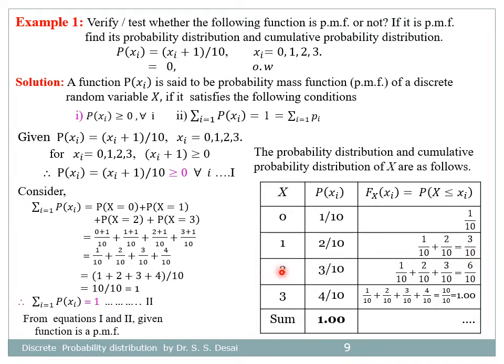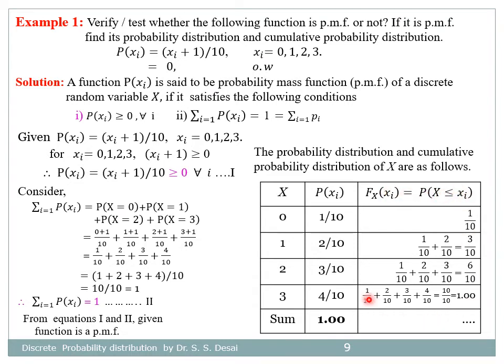Similarly, the CDF at the point 2, that is capital F of 2, is equal to the probability that x is less than or equal to 2. There are three values 0, 1, 2 and the sum of the corresponding probabilities is 1 by 10 plus 2 by 10 plus 3 by 10, which is equal to 6 by 10. And lastly, F of 3 is equal to the probability that x is less than or equal to 3.